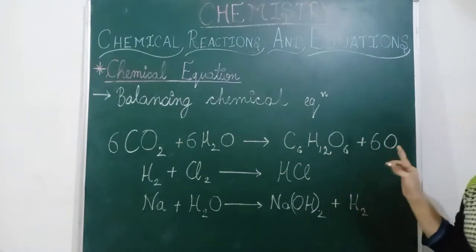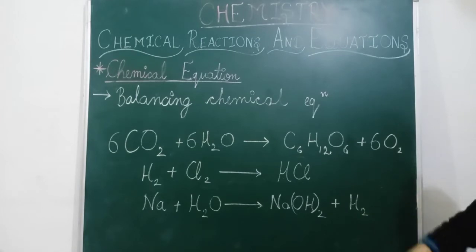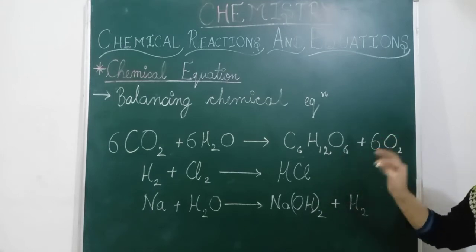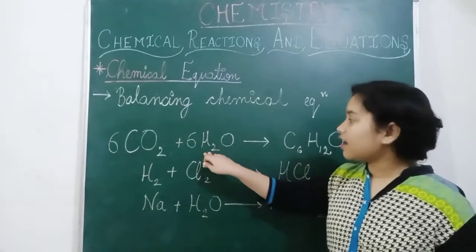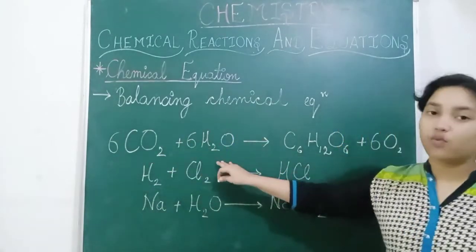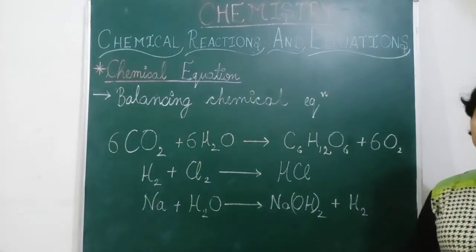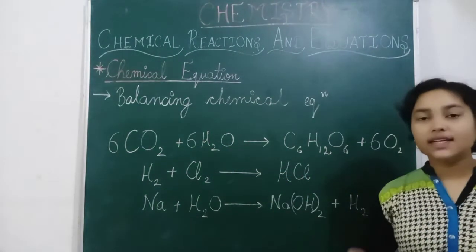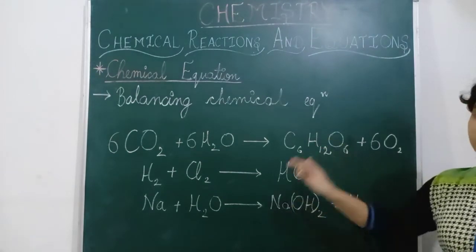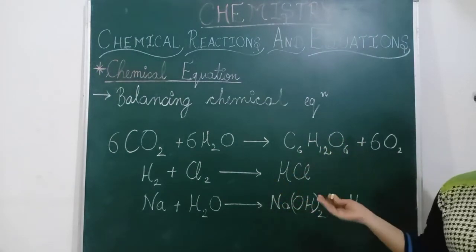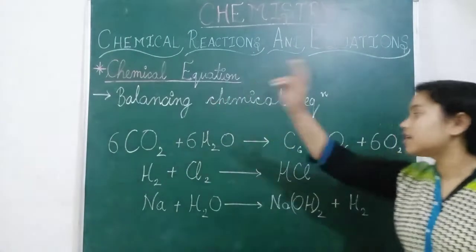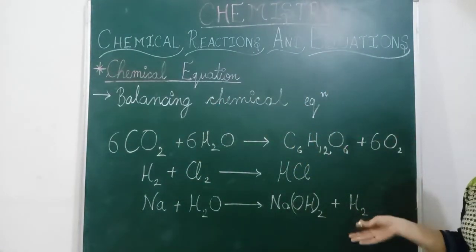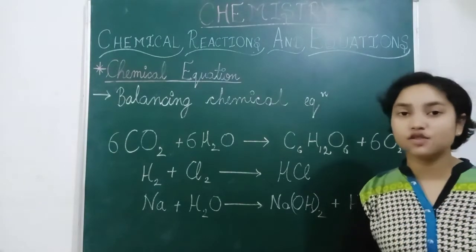This equation is also an endothermic reaction, because heat is required for this process. This process is the making of glucose from the raw materials carbon dioxide and water, which plants use to make their own food, and sunlight is required for this process. So this is endothermic. But the respiration process is just opposite. This part comes in the LHS and this part comes in the RHS. So this is totally different, and heat is released, so that is exothermic.